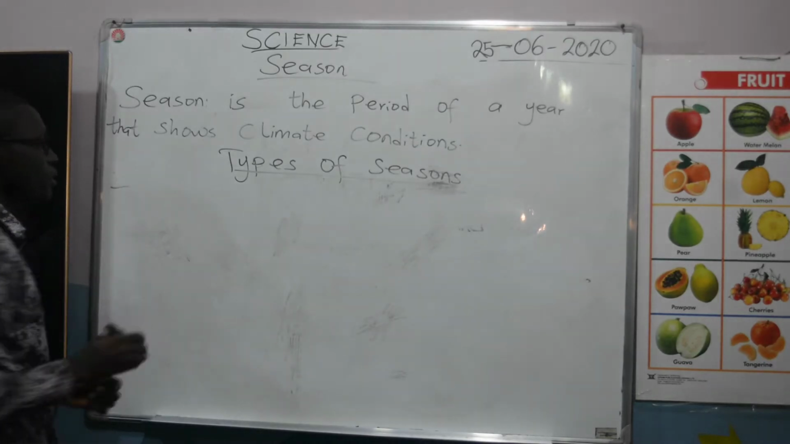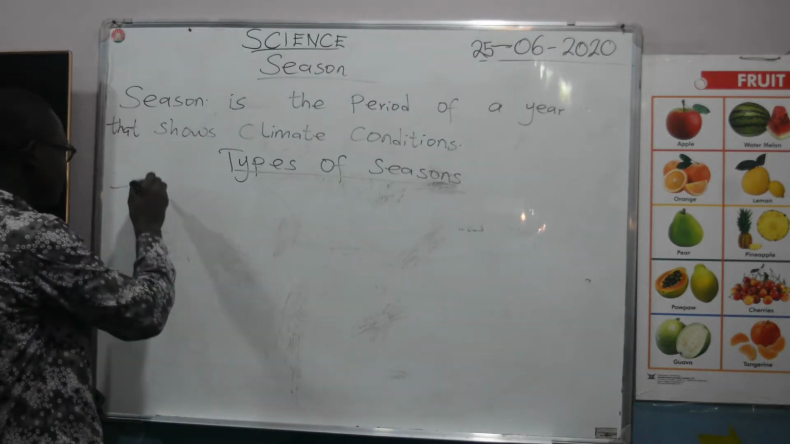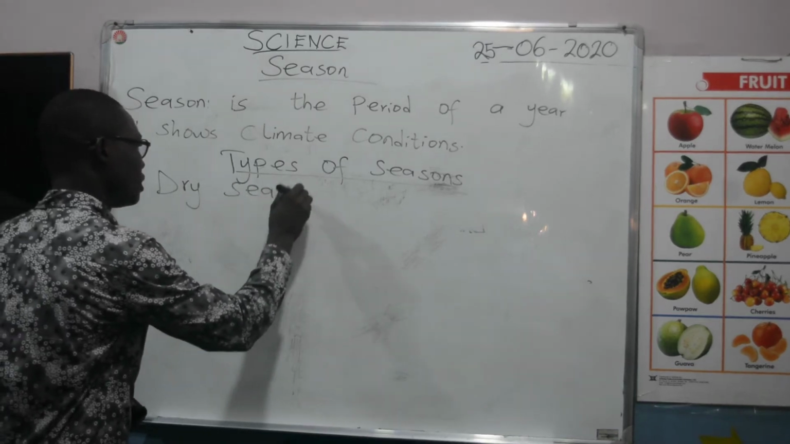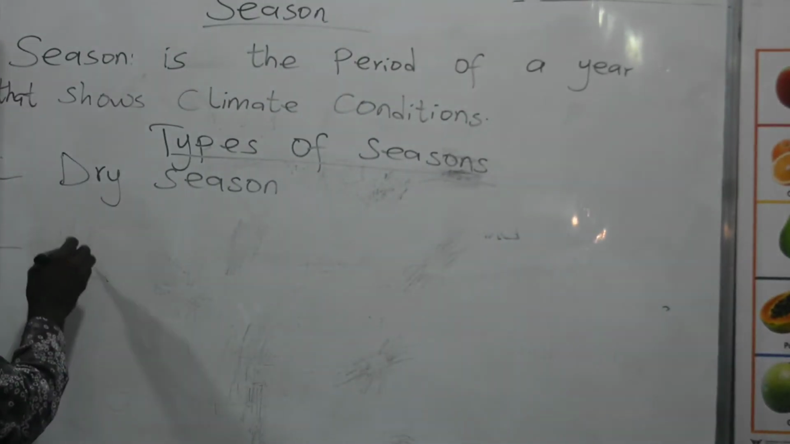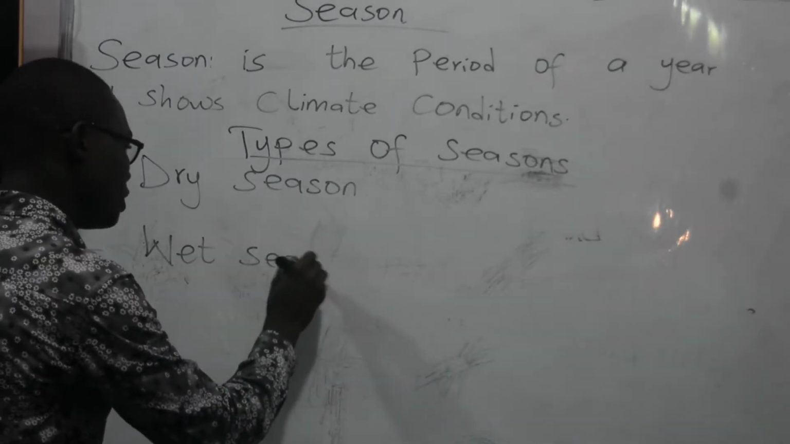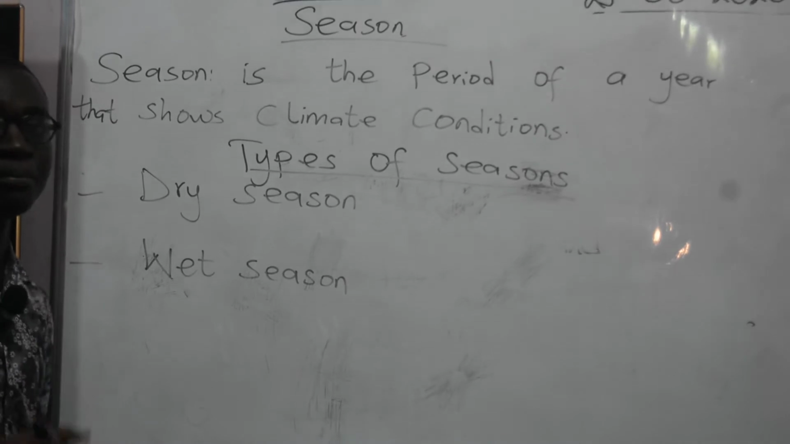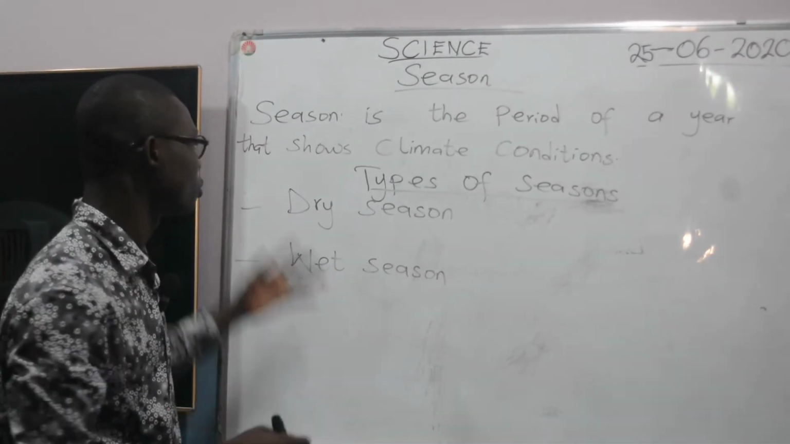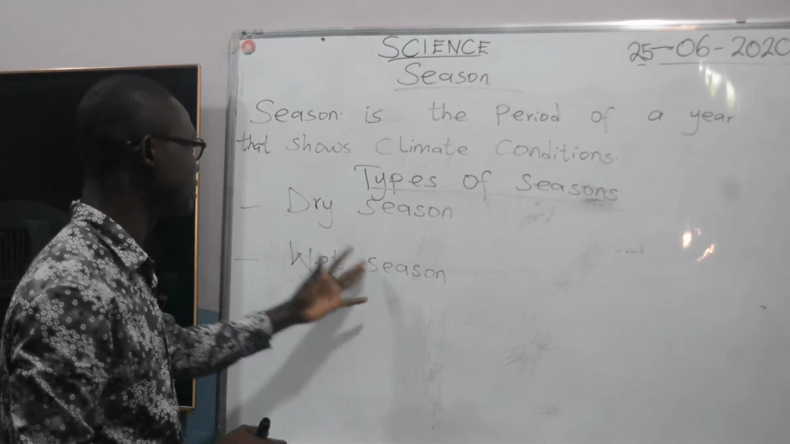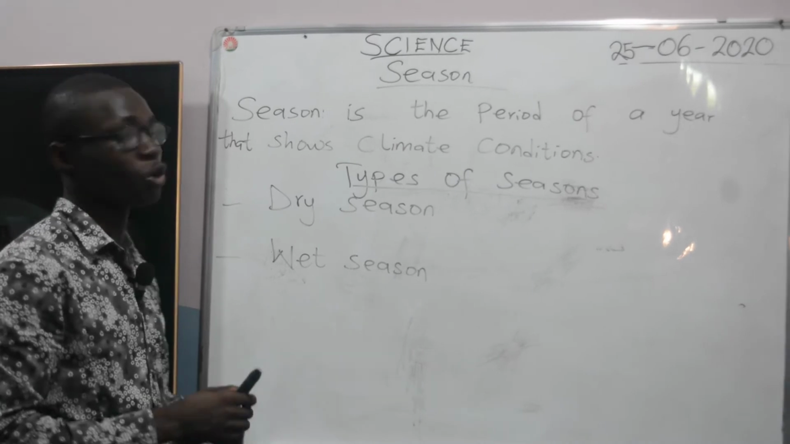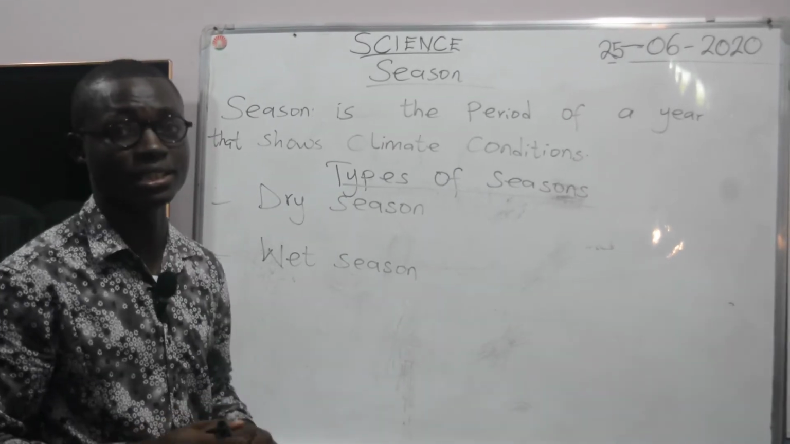So we have what we call dry season. And then we have wet season. So somebody may ask, how many types of seasons do we have? It is only two. That is dry season and then wet season.